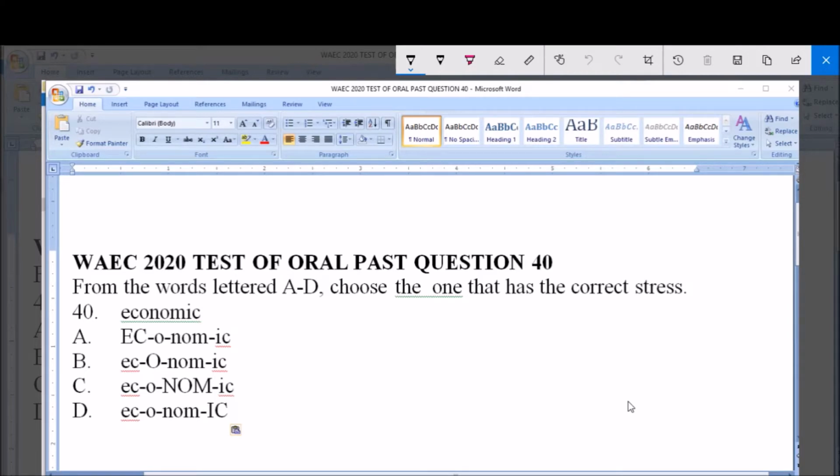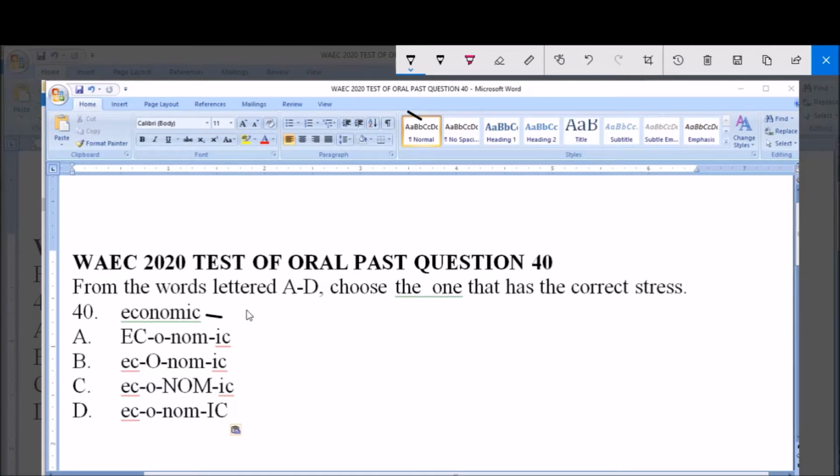2020 WAEC English test of oral past question. Question number 40. The instruction says that we should look out for the word or the option that takes the stress of the given word, and the given word here is pronounced as economic. Economic, as people pronounce it economic, but it is pronounced as economic.